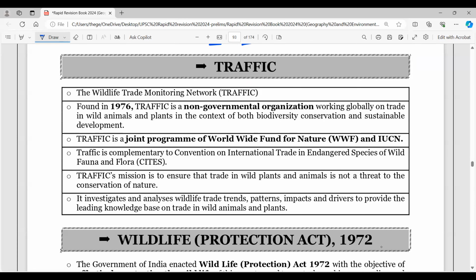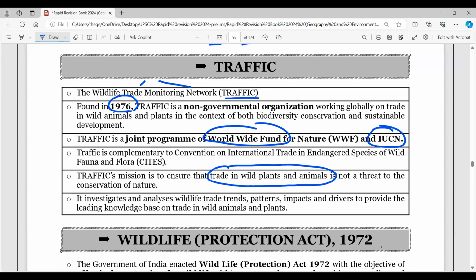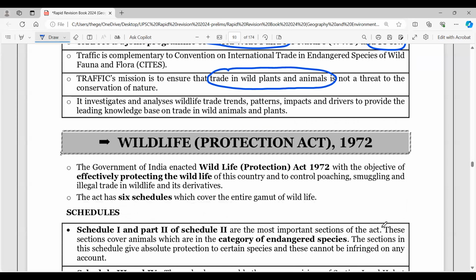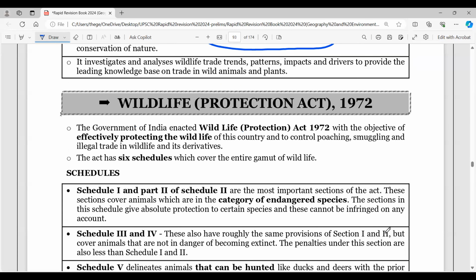So the Wildlife Trade Monitoring Network, this is called TRAFFIC, a non-governmental organization from 1976, and it is a joint program between WWF and IUCN. Right? So its mission is to ensure trade in wildlife, plants and animals is not a threat to nature. So this is important. Come to the Wildlife Protection Act 1972.